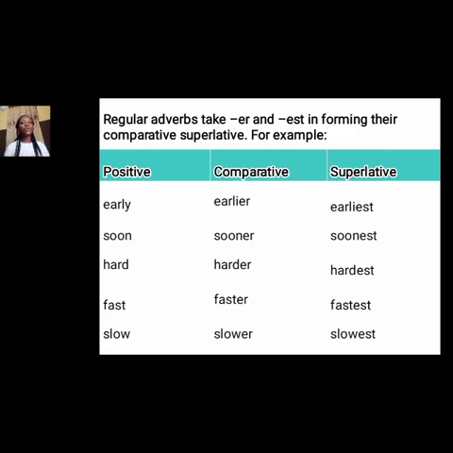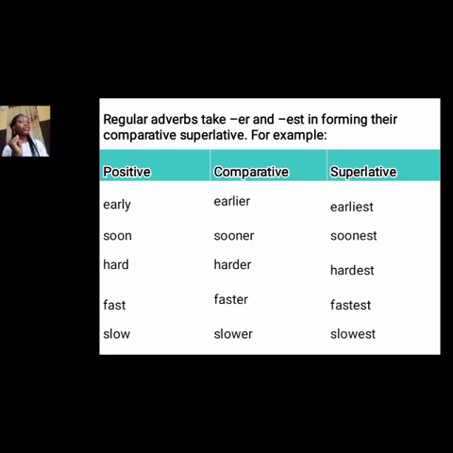Now the comparative of early, we're comparing between two things or two nouns. Early, comparative will become earlier, and the superlative will be earliest. Remember, superlative is more than two, meaning starting from three and more. Three, four, five. Maybe you're comparing three things and more.